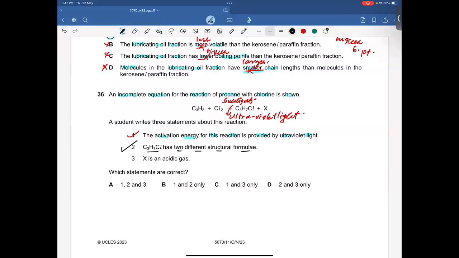We have 3 carbon atoms. Draw them. In the first one, let's suppose chlorine is attached to this carbon atom. In the second situation, let's suppose chlorine is attached to this carbon.